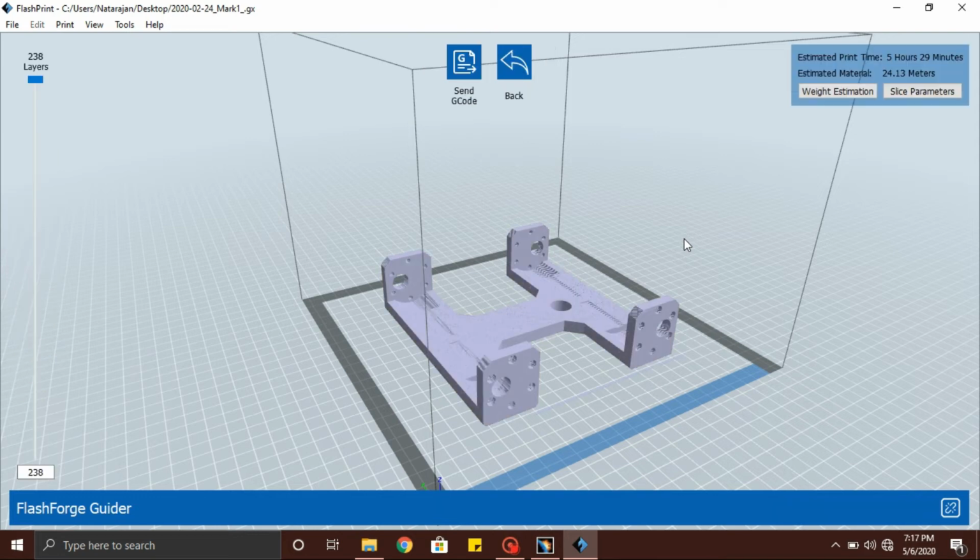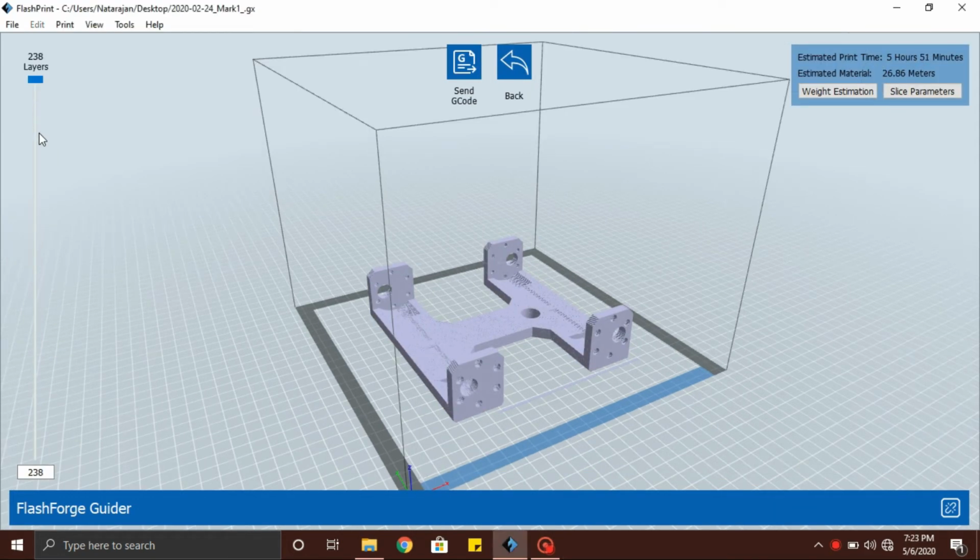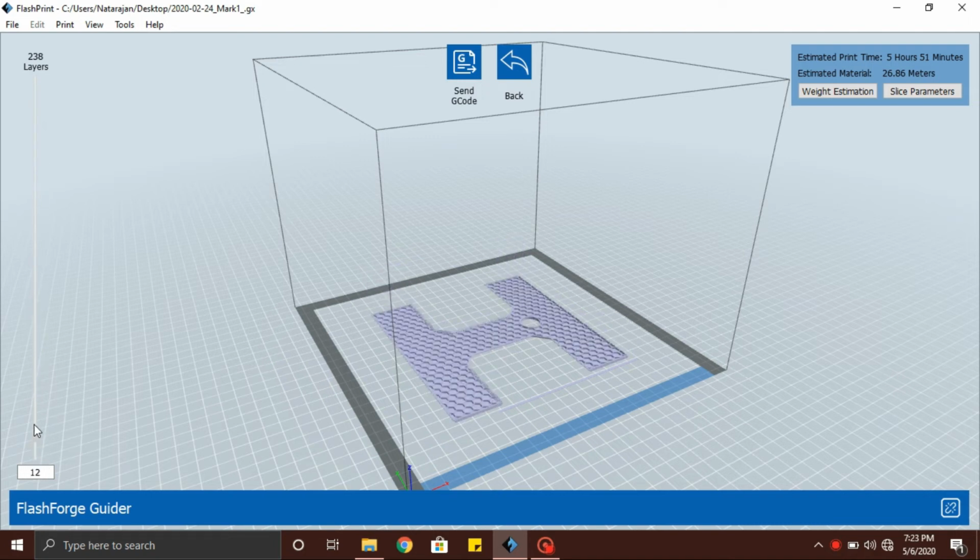Now the slicing is done and the duration of the print is 5 hours 59 minutes. And this takes 23 meters of the filament. After the printing is done, the 3D printed chassis is ready for a drive.